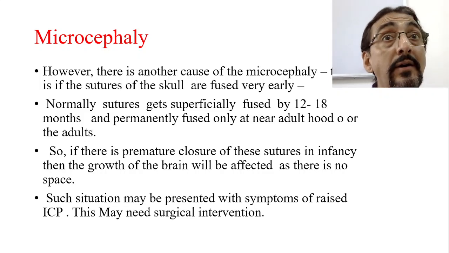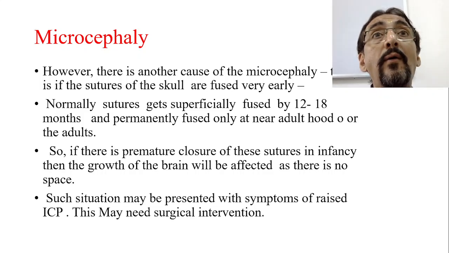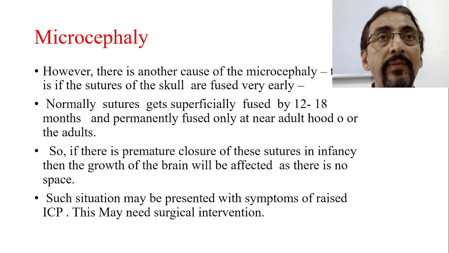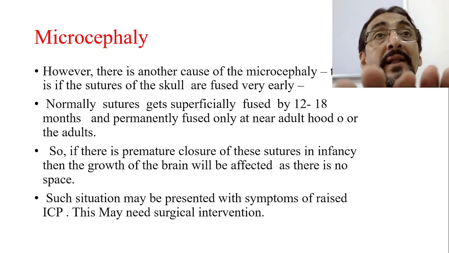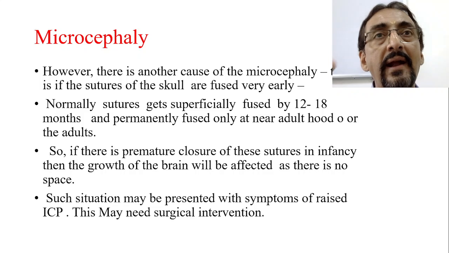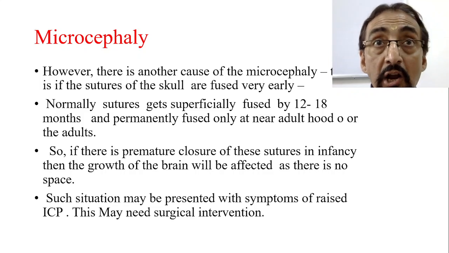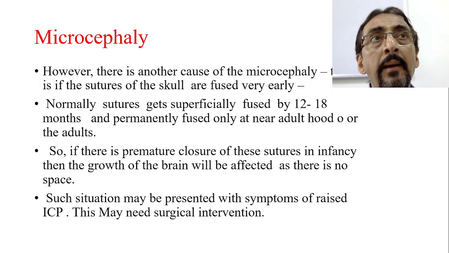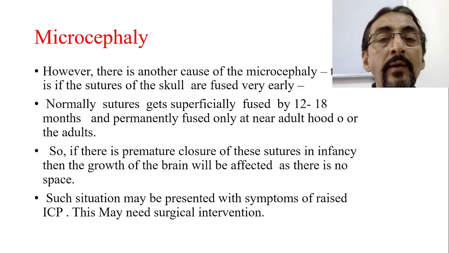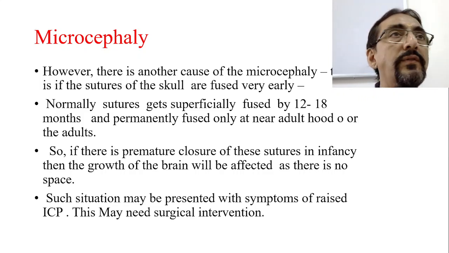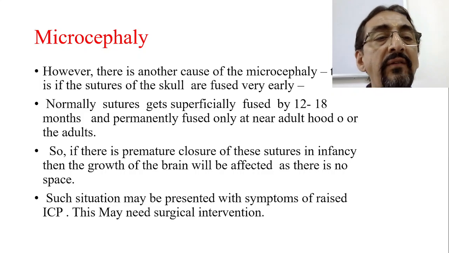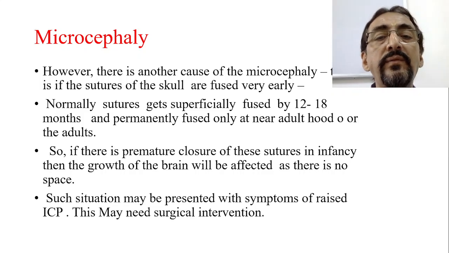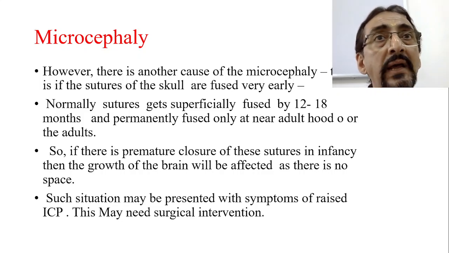That means such a long time gap is there, which gives all the opportunity for the growing brain. Only once the growth of the brain is completed will the sutures be completely fused. Till then we are flexible. If the brain growth is happening, the head size also increases to accommodate the growing brain. But sometimes, due to some problems, this fusion occurs early. This is called premature closure of the sutures in infancy. Then the growth of the brain will be affected, as there is no space. Therefore, growth of the brain will be affected.